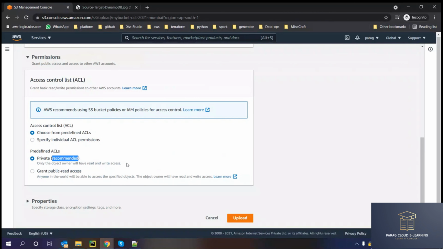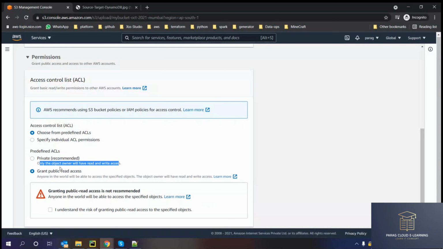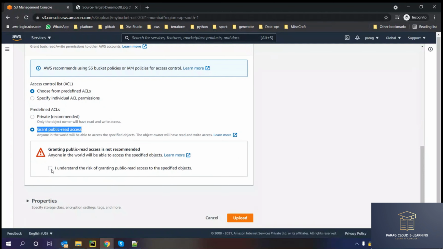Whenever we upload any file in S3, by default Amazon keeps that object private. You can enable public access, but to grant it, you have to make your bucket public first of all. Then you can click yes and upload the object.